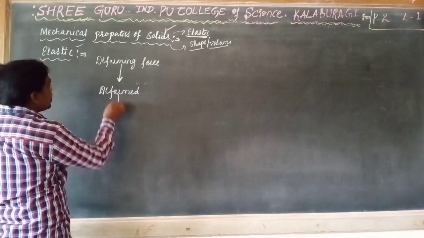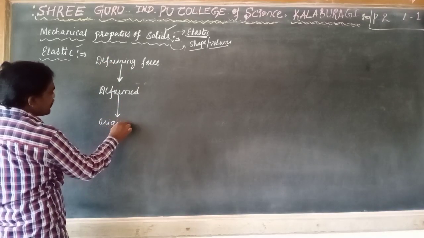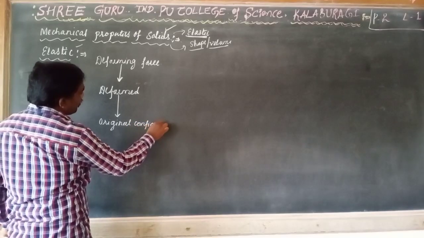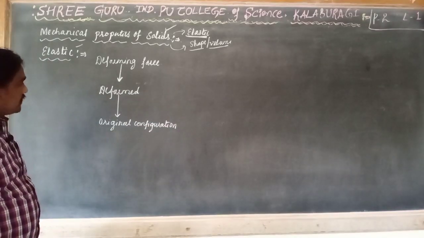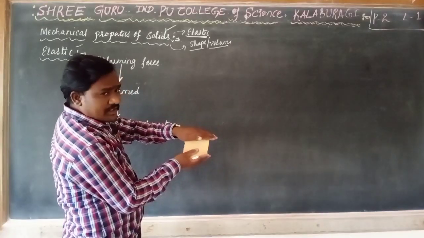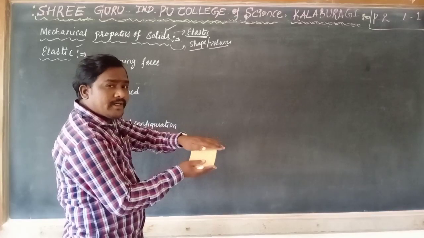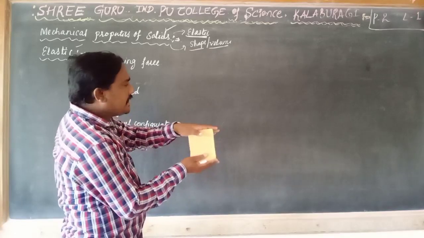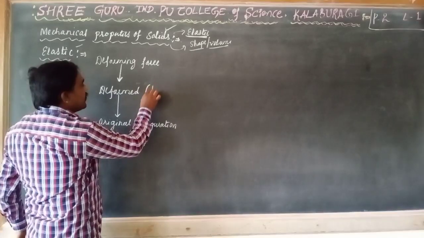After removal of this deforming force, the body comes back to its original configuration, original shape or size. Listen here, this body will come back to its original position. How is it going to come back? Which property helps the body regain this? That property or that type of force we call the restoring force.